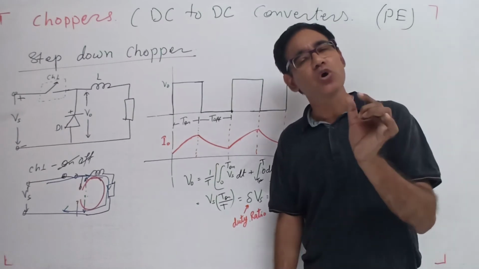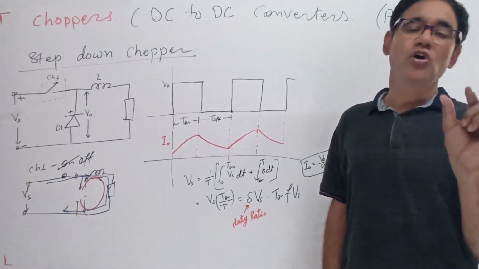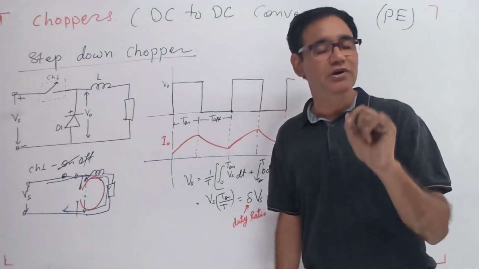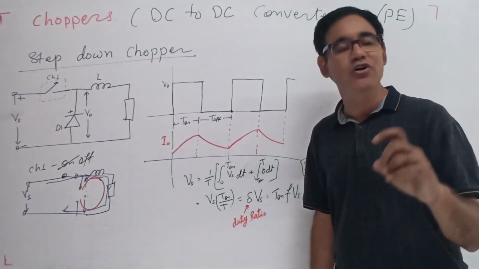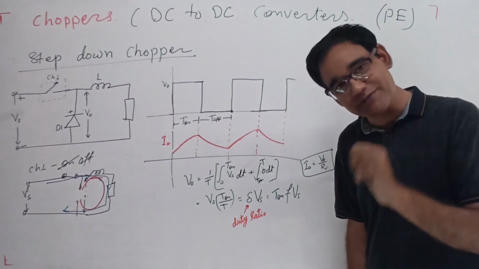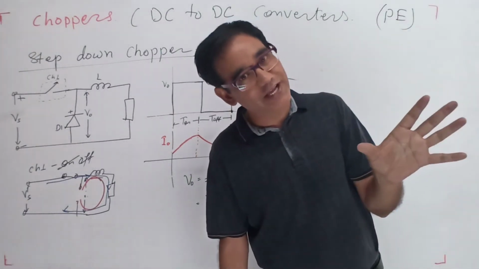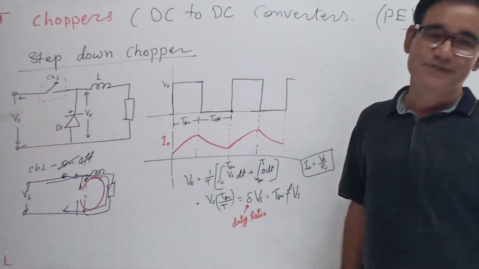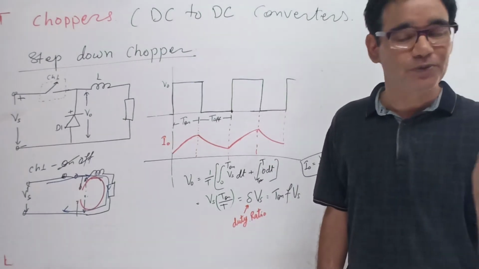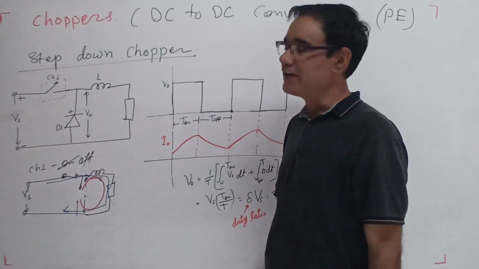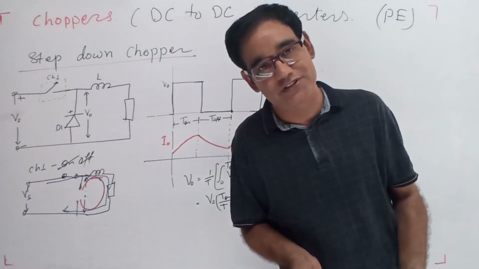Suppose the on time is equal to the off time, so the output voltage is half. If the on time is 80%, the output voltage is 80%. If the on time is 40%, the output is 40%. If the on time is 20%, the output is 20%. So how much percentage of the total time is on, that is the output voltage. If the on time is less, the output is less. If the on time is high, the output is high. If the on time is for the whole duration, the output is equal to the source voltage.